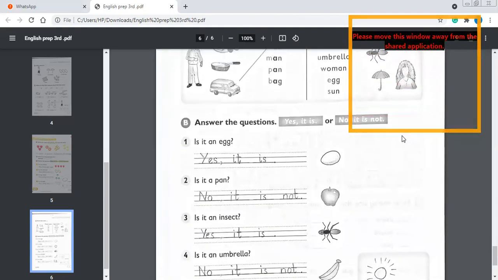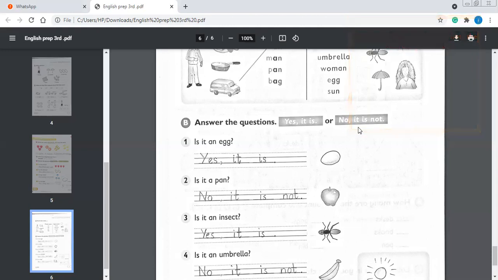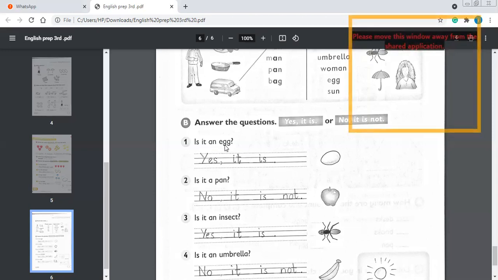Okay, this is answer the questions. Yes, it is, or no, it is not. Is it an egg? क्या ये एक अंडा है? तो आप यहाँ से you will look at these phrases and you will do it. You will look at this and write it over here. If it is an egg, you will say yes, it is, because egg is drawn over here for us, as we can see.